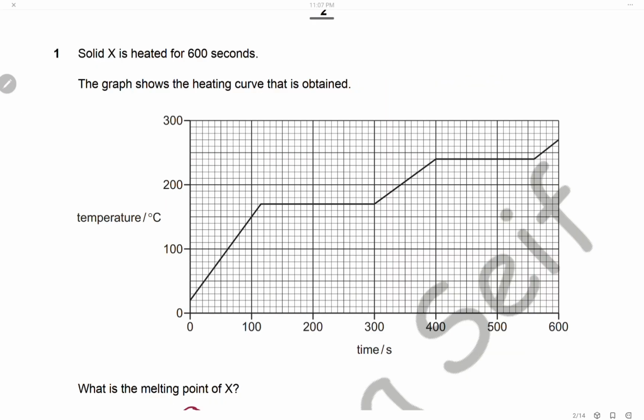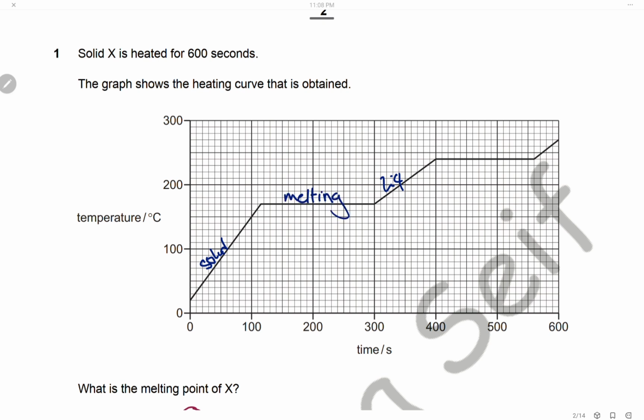Let's start it. Question 1. Solid X is heated for 600 seconds. The graph shows the heating curve that is obtained. Of course, we will start here by the solid, and we were heating the solid, so the solid will convert into liquid. And this horizontal part represents the physical change when solid changes into liquid, so this part is melting.